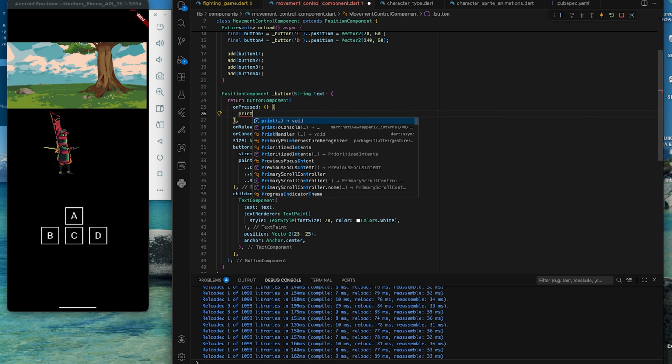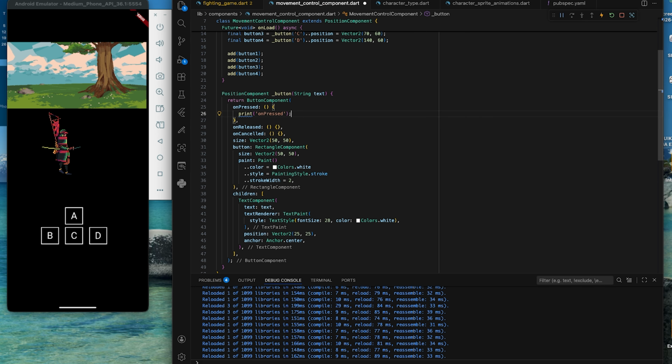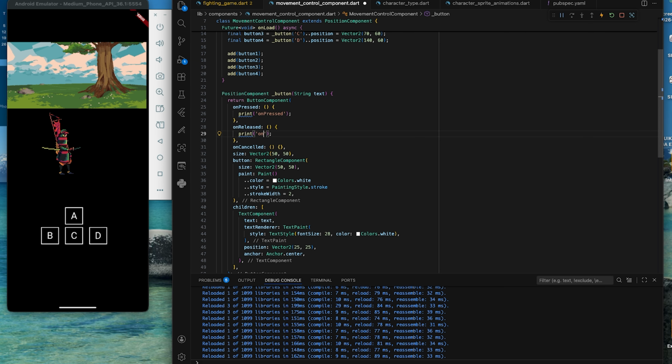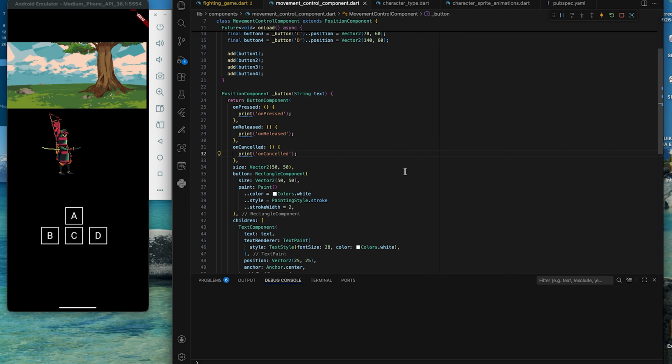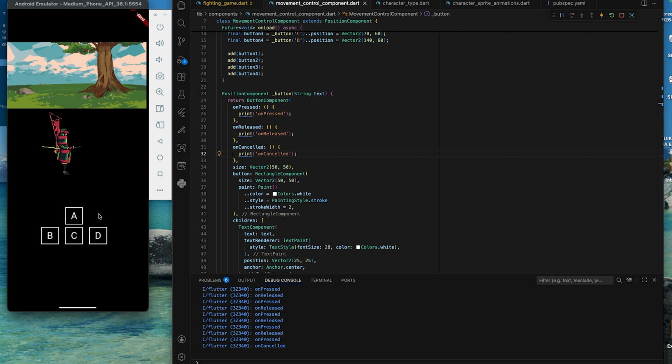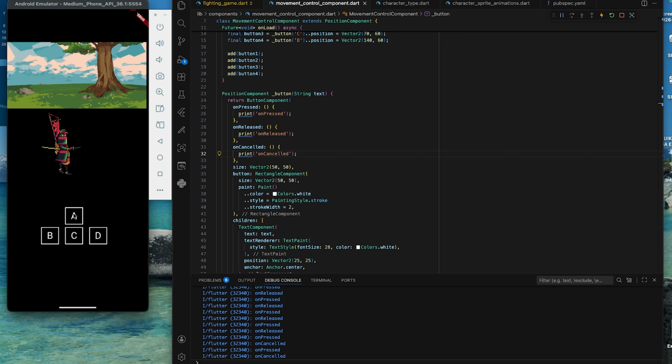Let's take a look at how the event handlers work. I'll add print methods to the onPressed, onReleased, and onCancelled so that we can see how they handle events. If I click on the button and release it, the onPressed and onReleased is called. You can see it on the logs. But if I hold the button and then slide out of the region while still holding the button, the onCancelled is called when I slide out of the button.